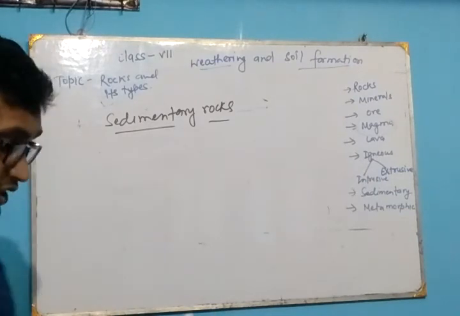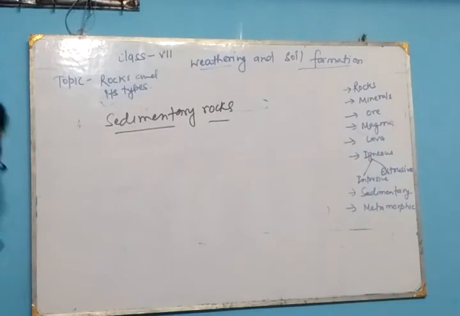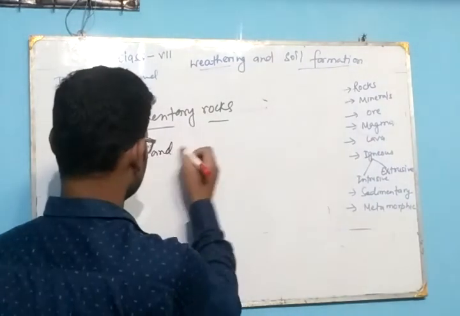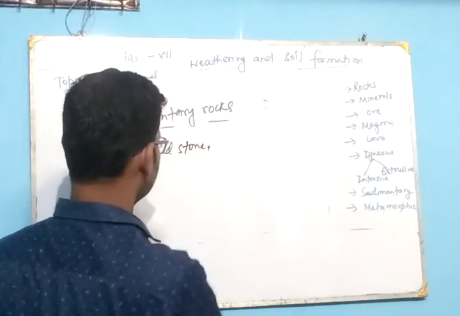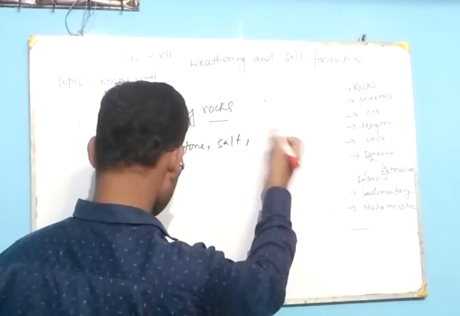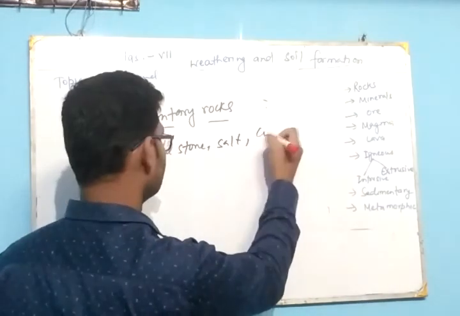This is known as sedimentary rocks, and sedimentary rocks are the sandstone, you can say salt or coal.